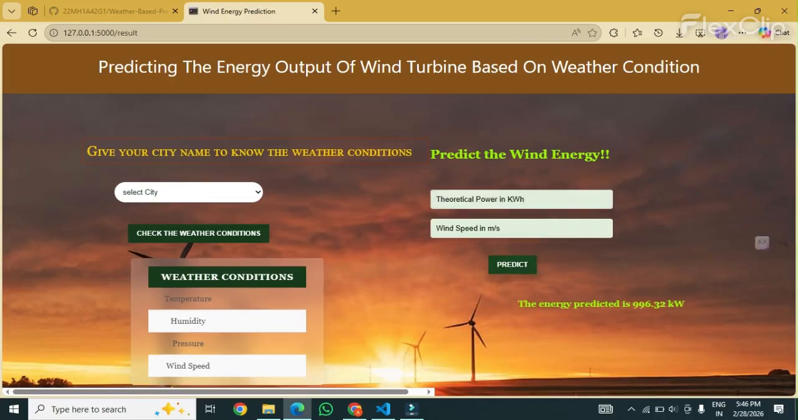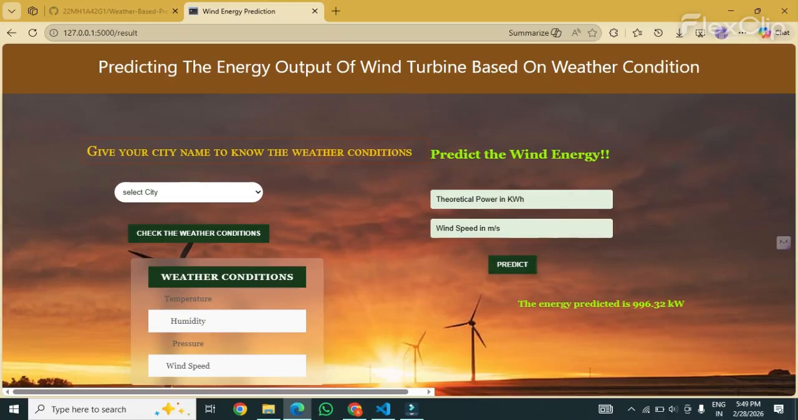After clicking predict energy, the trained machine learning model processes the weather data and theoretical energy input and displays the predicted wind turbine energy output. The model is trained using random forest regression and integrated with a real-time weather-based interface for accurate energy forecasting.